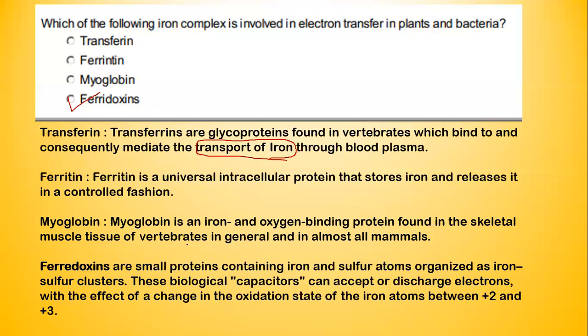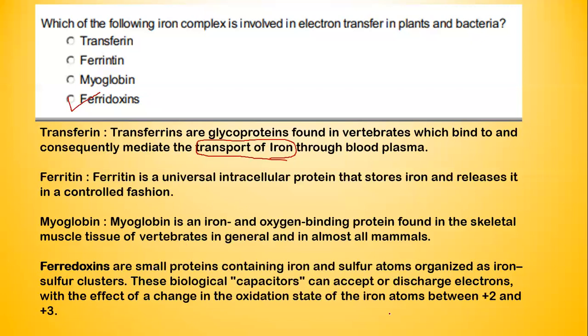And since there is a transfer of electrons, there should be some oxidation and reduction going on in this whole procedure. So the oxidation state change is from +2 to +3 for the iron atom. These are the points that you have to remember about ferredoxin. Hope you have written down these points.